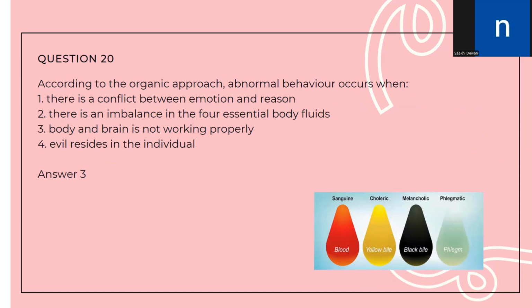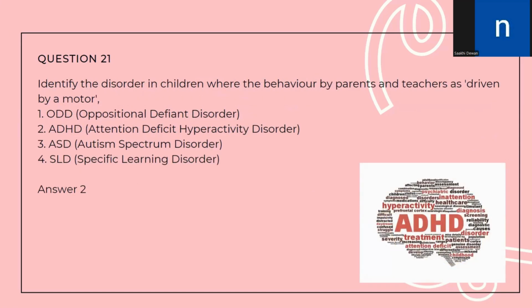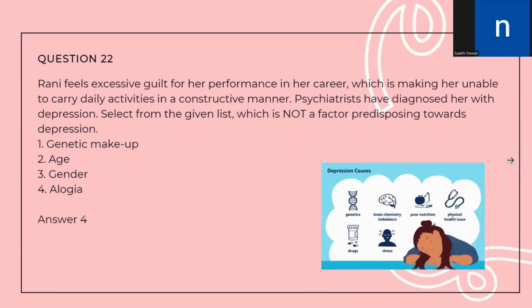Number 21, identify the disorder in children where behavior by parents and teachers is stated as driven by a motor. So the correct answer of this particular statement will be ADHD. Whenever the child's behavior is described as driven by a motor, that means that the child is hyperactive, the child is impulsive. With this, let's move to the next question, question number 22.